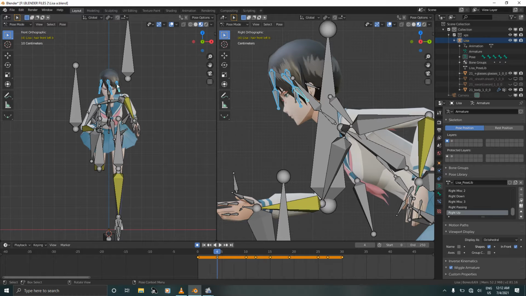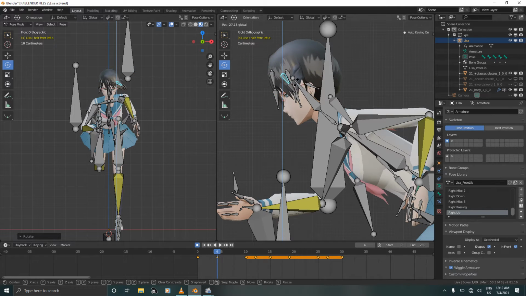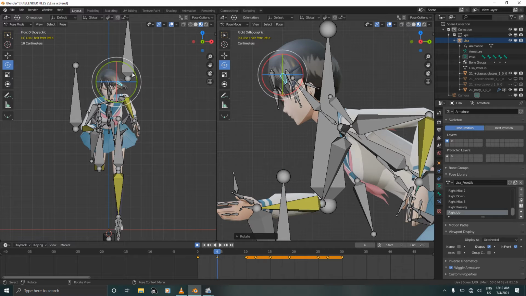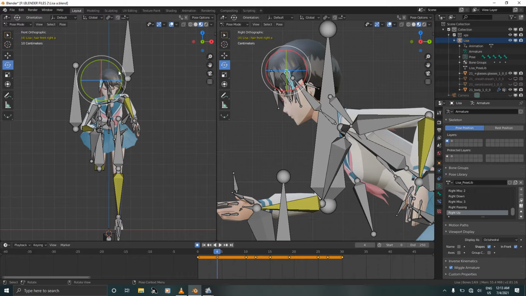On this position you're going to select this bone, select rotate, and rotate her hair just like this. Rotate it on the Z as well. Deselect, select the other bone and rotate it inward like this. Deselect, select the other bone, rotate just like this. Deselect and select the other bone and rotate inward just like this.